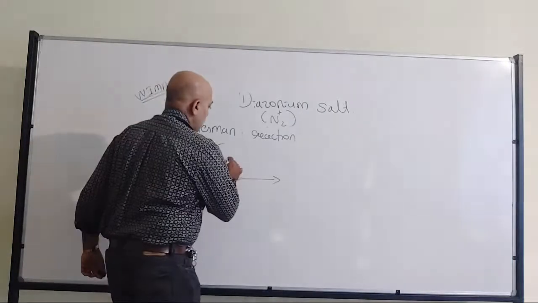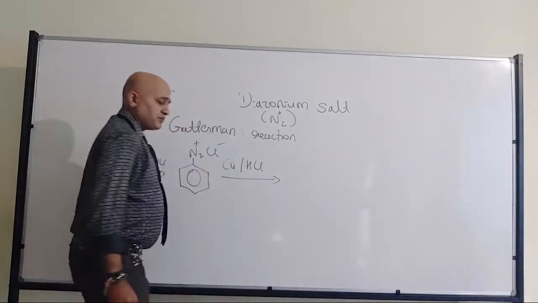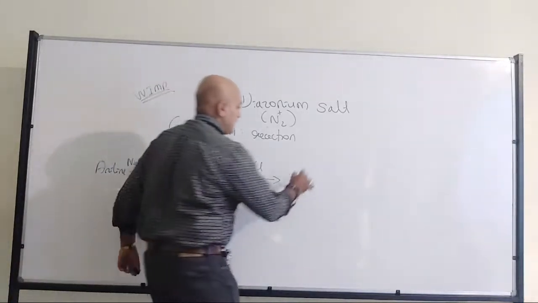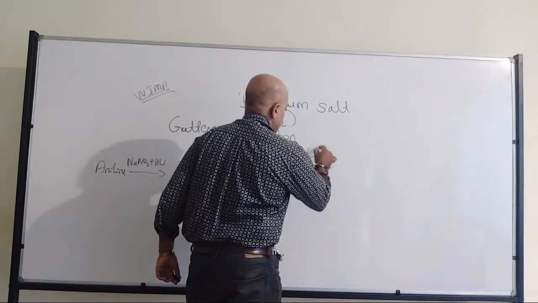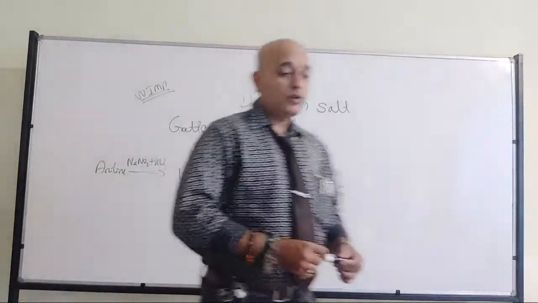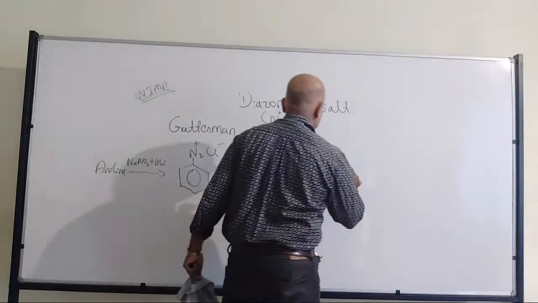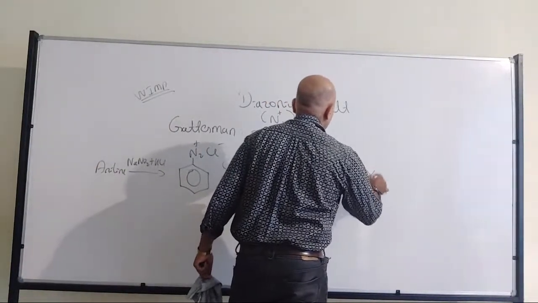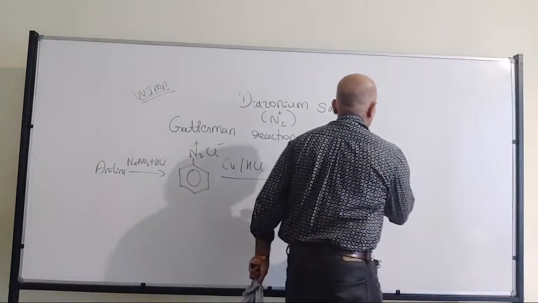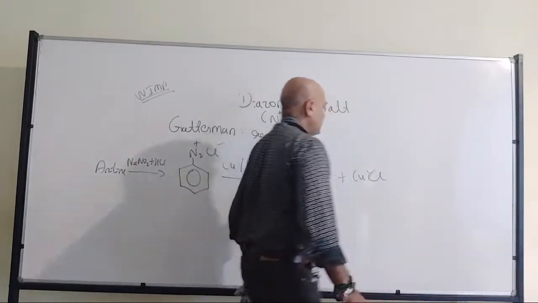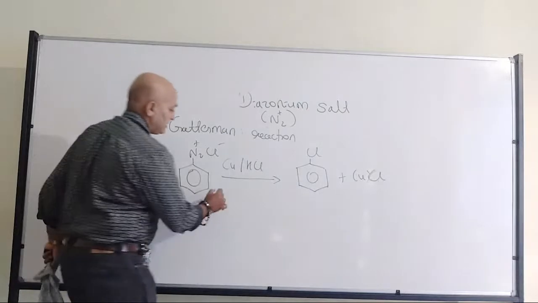Now the next step is they are not using copper halide, they are using copper powder, in the presence of HCl. Now they are going to get chlorobenzene. Okay? And instead of nitrogen gas, it will be the respective copper halide. Since we have taken benzene diazonium chloride, we are going to get the copper chloride.